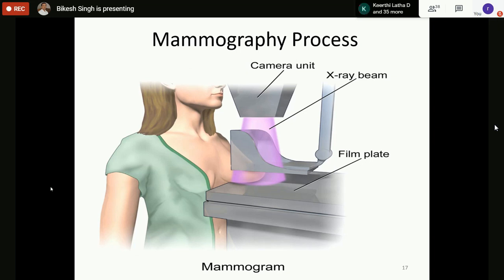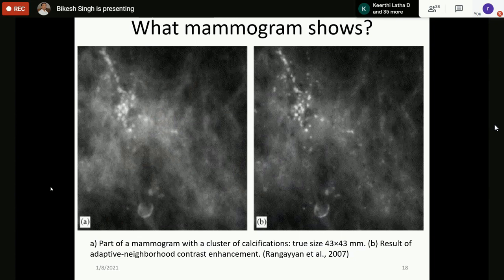But what is the advantage of mammogram? Why it is most preferred is that mammograms can show very early signs of cancer. These small dots which you are observing, in the region which I have shown, are called calcifications, small depositions of calcium in the breast, and these are early signs of cancer.